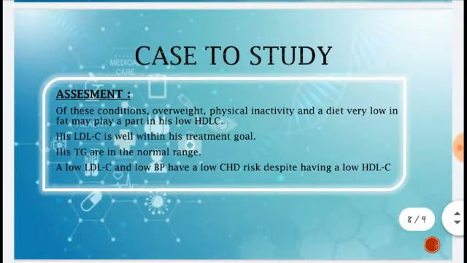Now the assessment is that he is overweight, he has no physical activity, and he is consciously taking a low fat diet, which he doesn't need to, because his HDL level is already decreased.